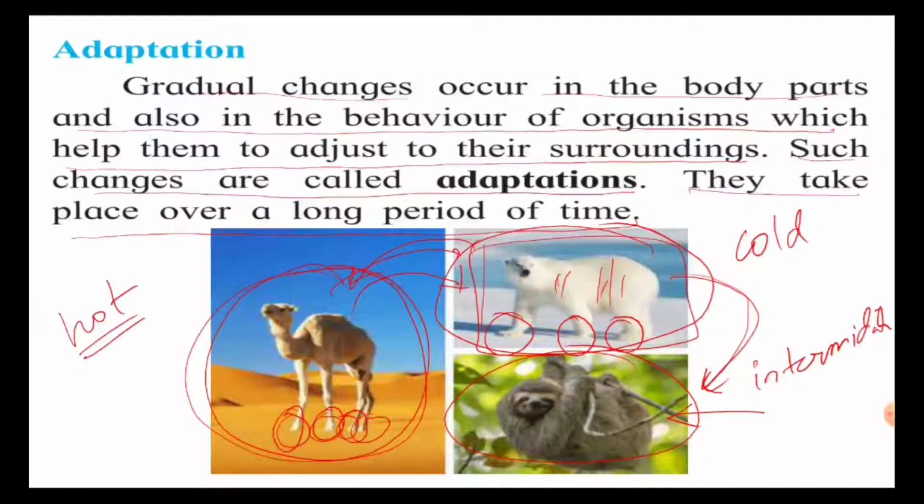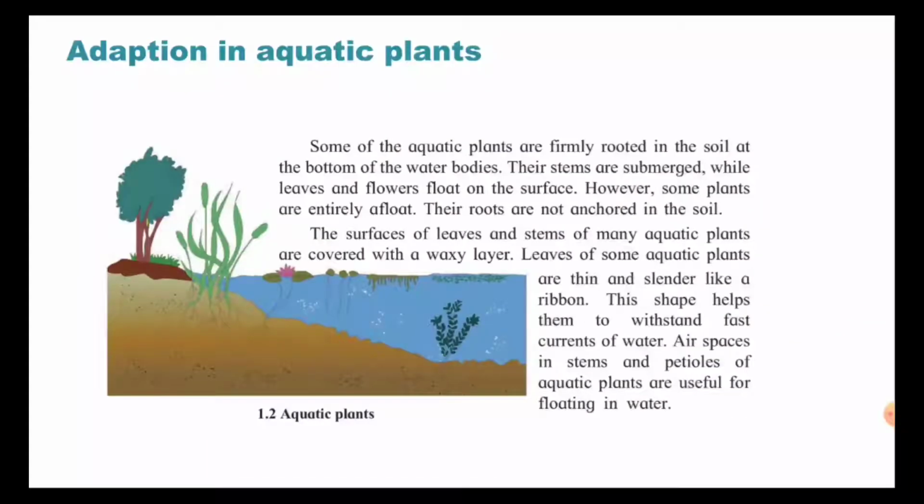For example, we can give an example of adaptation in humans. If there is winter season, we take out our woolen clothes, all the clothes which are thick, and when summer comes, we take out the t-shirts which are very thin, and we wear all the light clothes that can be worn in summer. So we ourselves change according to season. That is known as adaptation. First of all, we will be seeing adaptation in plants in this video.